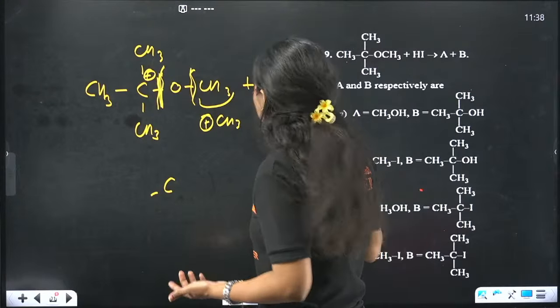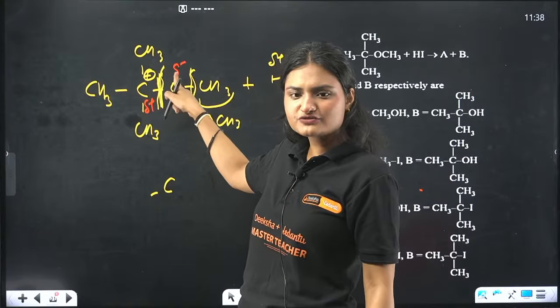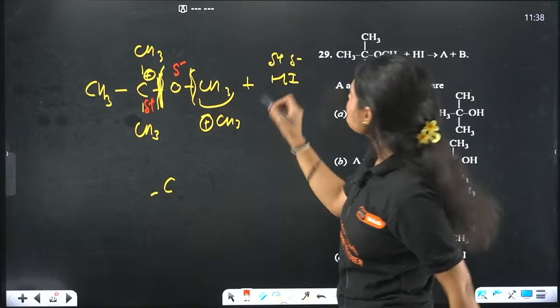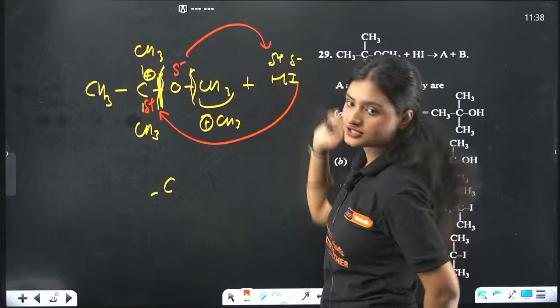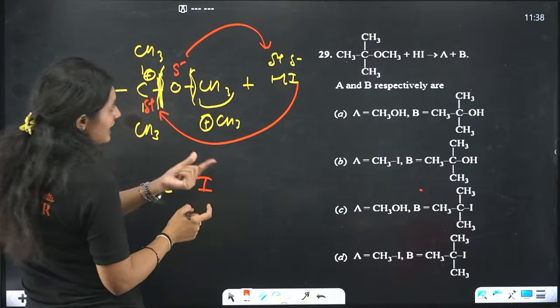So what will happen here? It will get delta positive, this will get delta negative, right? Carbon will have positive charge, oxygen will have negative charge. So this negative will attack this positive and this negative will attack this positive. There will be a bond between carbon and iodine.